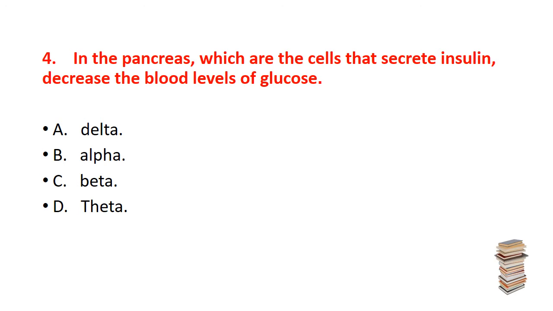The fourth question is, in the pancreas, which are the cells that secrete insulin, which decreases the blood levels of glucose? First option is delta, second is alpha cell, third is beta cell, and last one is theta cell. The correct answer is C, that is the beta cell. Beta cells produce or secrete insulin.